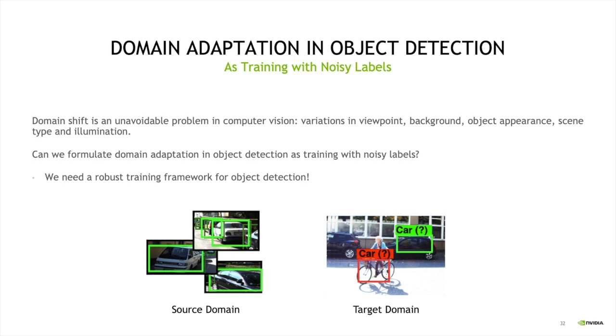source domain with object bounding boxes annotated, and we're going to assume that we can train an object detection model such as Faster R-CNN on the source domain, and we can apply it to a target domain to get some noisy labeled bounding boxes. We're going to assume that we don't have any labels in the target domain. We only use the detector itself trained on the source domain to get some noisy labeled object bounding boxes in the target domain. If we want to use these noisy labeled object bounding boxes in the target domain for training, we need to come up with a robust training framework for object detection, which is the goal of this